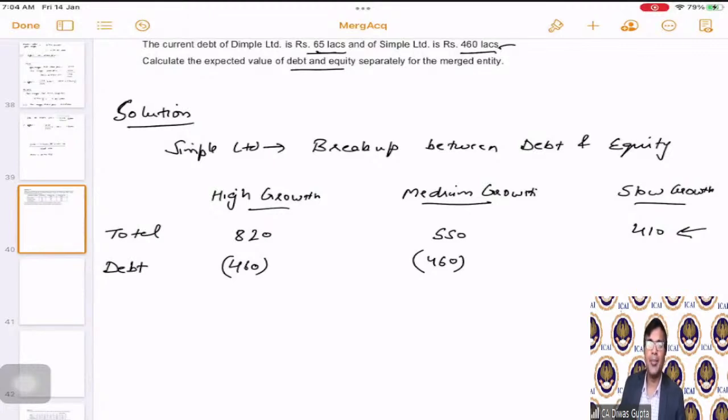So definitely, we are not going to say that equity will become negative 50. No, why? Because the equity also has limited liability. That's why it is called a company. If there is no limited liability, then it would have been a sole proprietorship. Since it is limited by the liability to the extent of the amount paid on the share capital, we cannot assume that equity will be negative. So in this case, debt only will have to be adjusted.